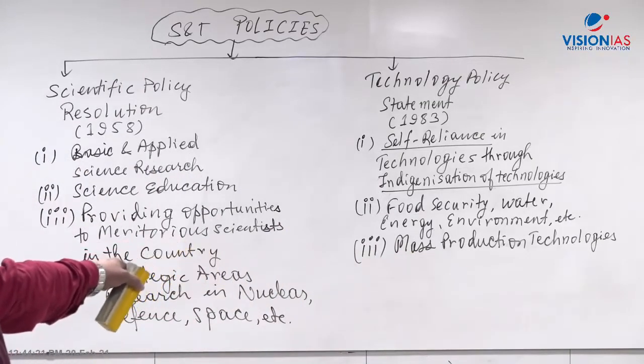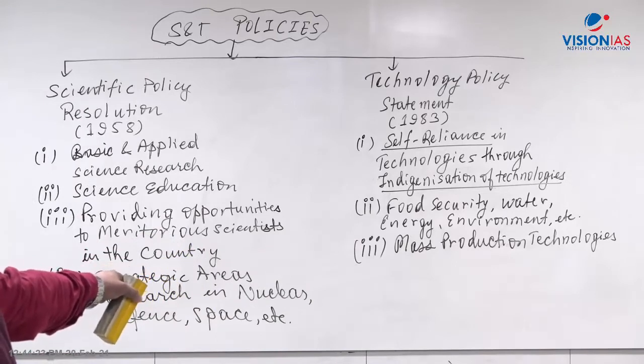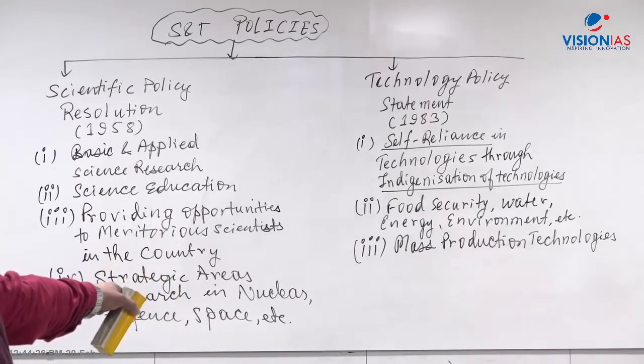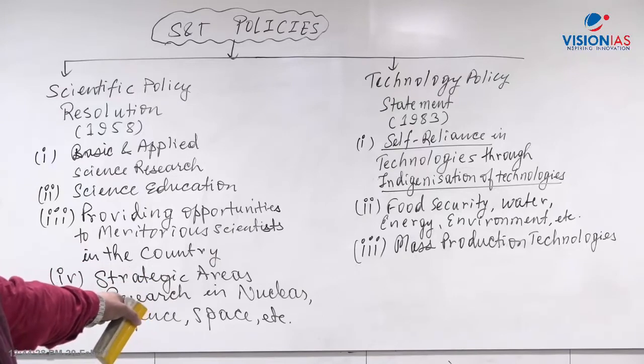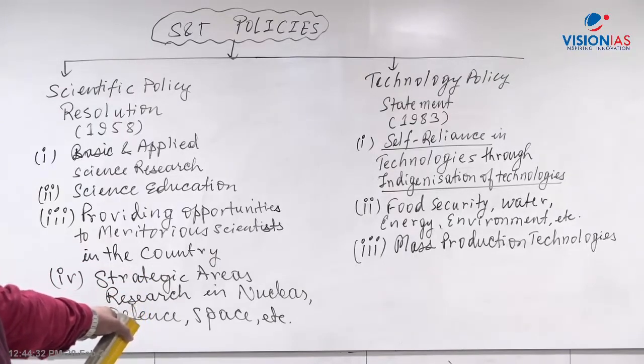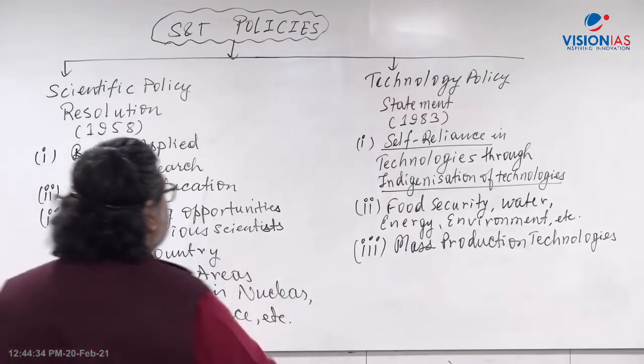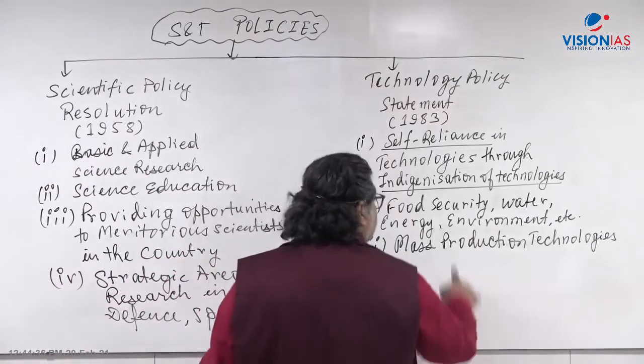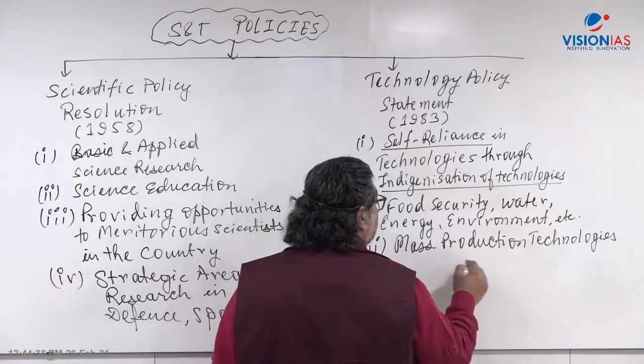1980s. Telecom revolution, telecom sector, BSNL, MTNL, again 80s. Health, immunization, again 80s. Biotechnology started in the 80s because of the policy part of it. So mass production technologies and production by masses.